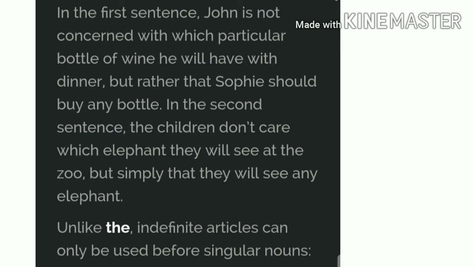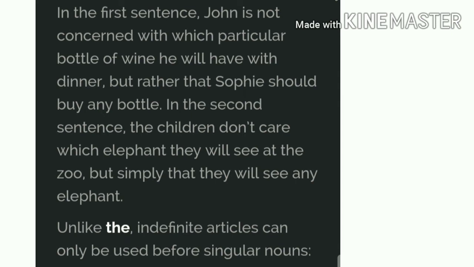So basically we can say the indefinite articles a or an are called indefinite articles because they are used before an indefinite person or thing. As we know, a is used before a singular countable noun beginning with a consonant like B, C, Z, except A, E, I, O, U. Examples: a dress, a man, a horse, a car.